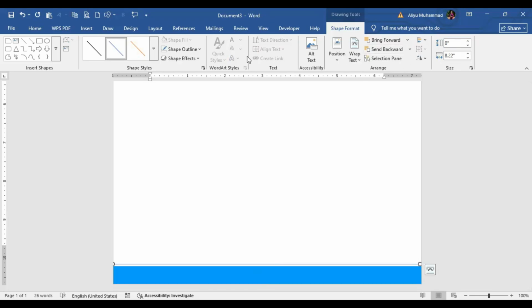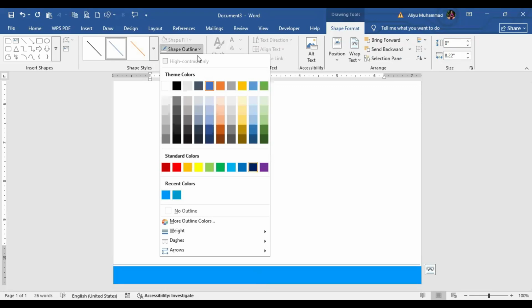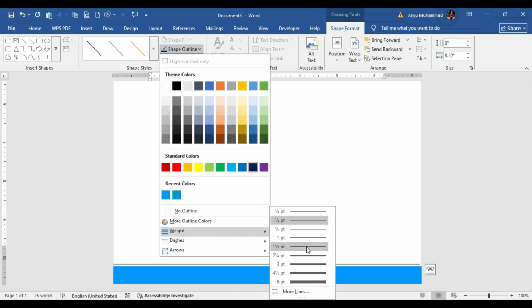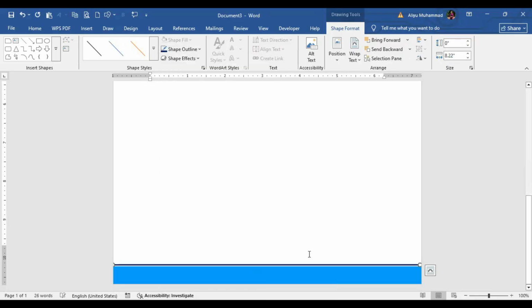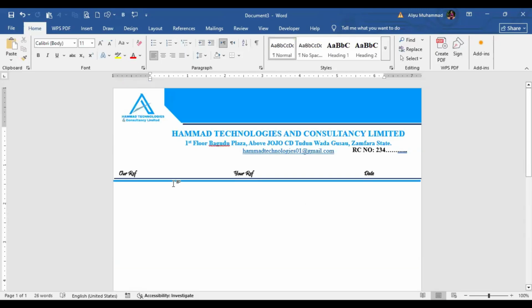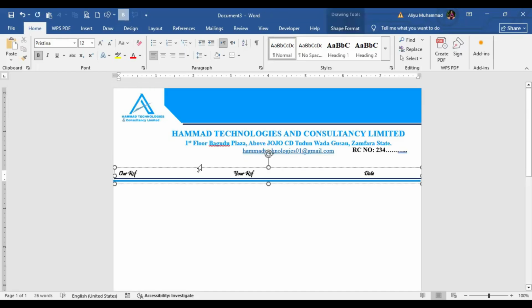Then let's give it shape outline. Let's use this shape outline. Then let's add the weights. So yes. Okay. I think this one should go up small, please. This one, let it go up small.